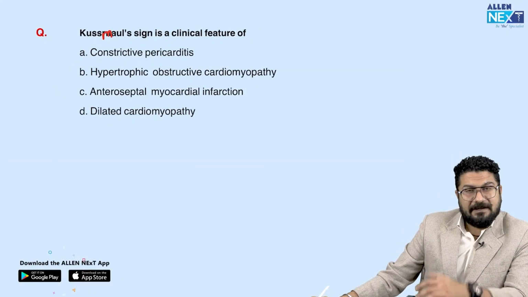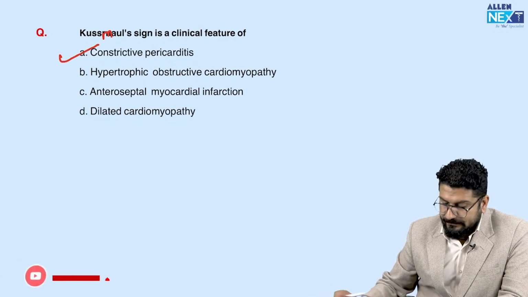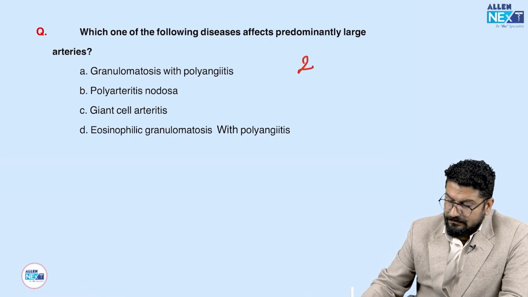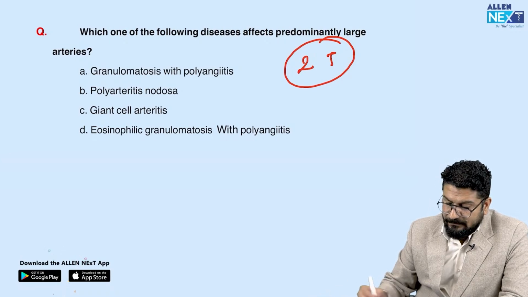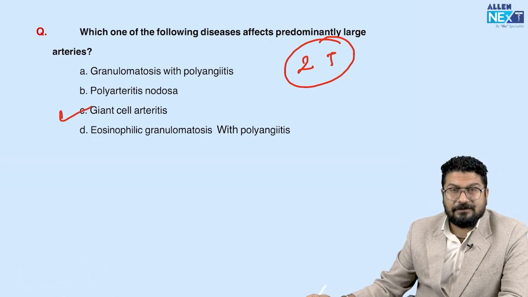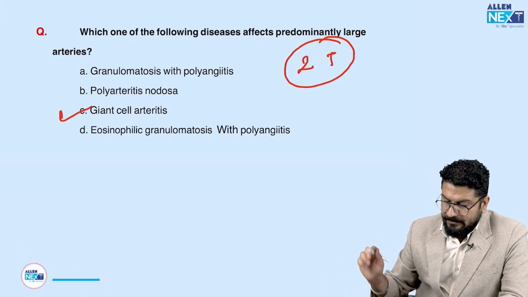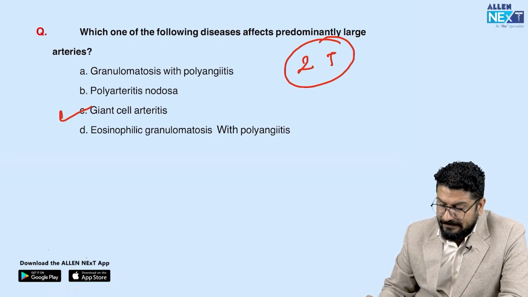Kussmaul sign is seen in many conditions, but it's more classical for constrictive pericarditis. Straightforward question. Following disease have predominantly large vessel vasculitis, like I told you, 2T. 2T means temporal and Takayasu. So temporal arteritis is also called giant cell arteritis. So that is an example of large vessel vasculitis. Is it clear? So understand this. Polyarteritis nodosa is medium vessel vasculitis.